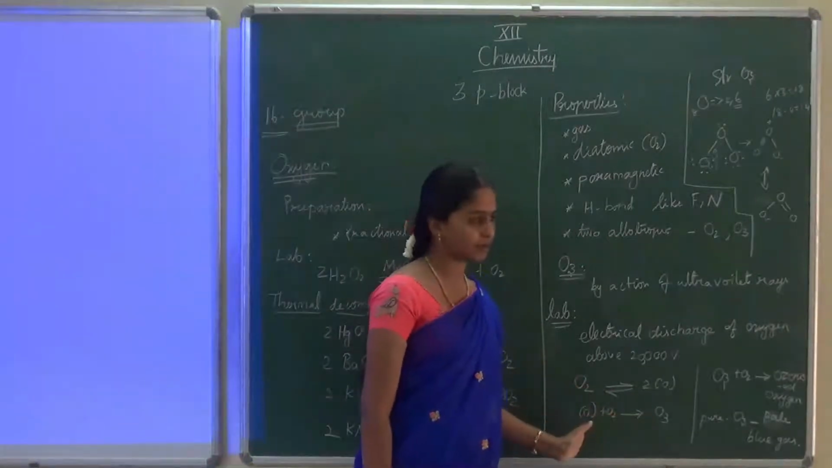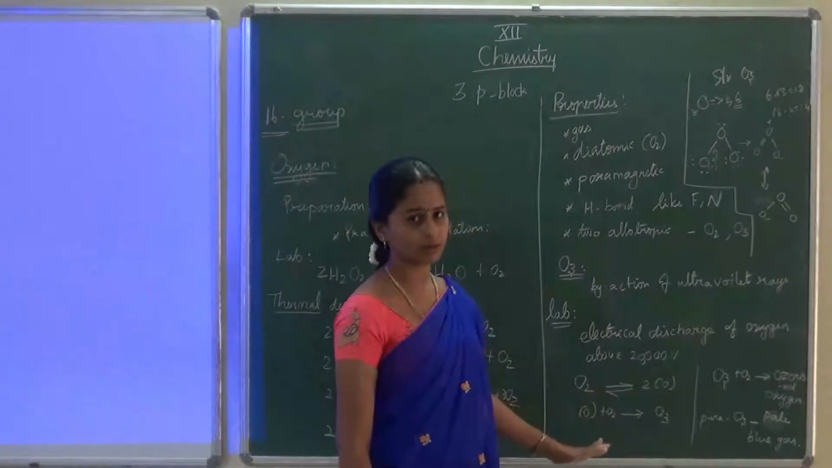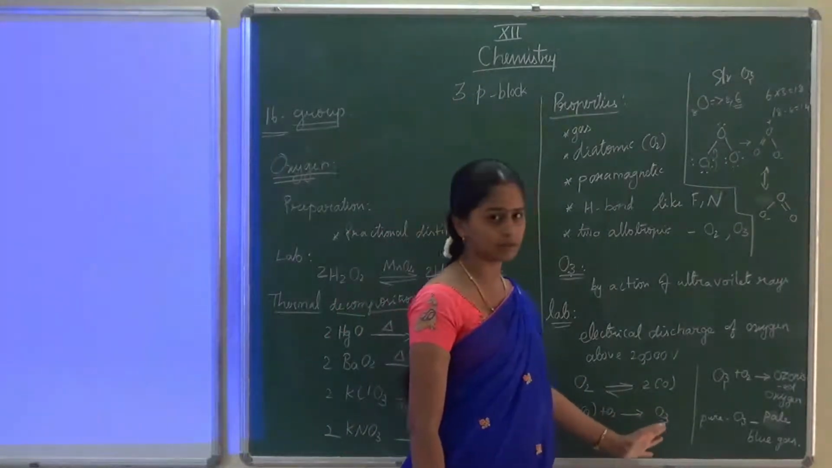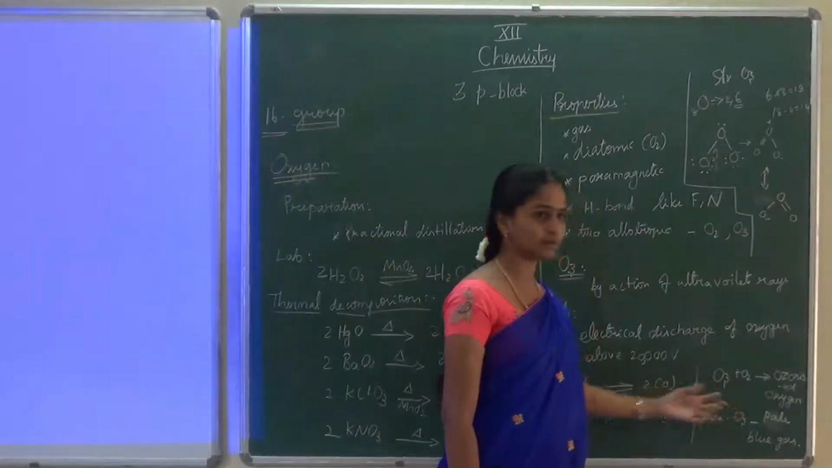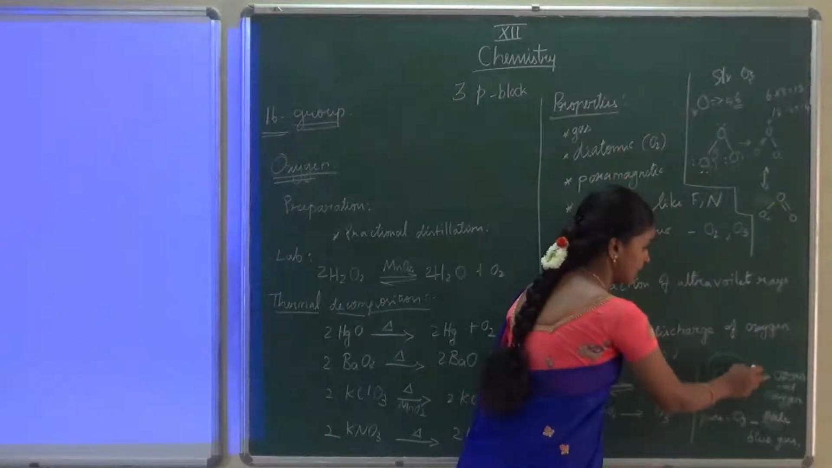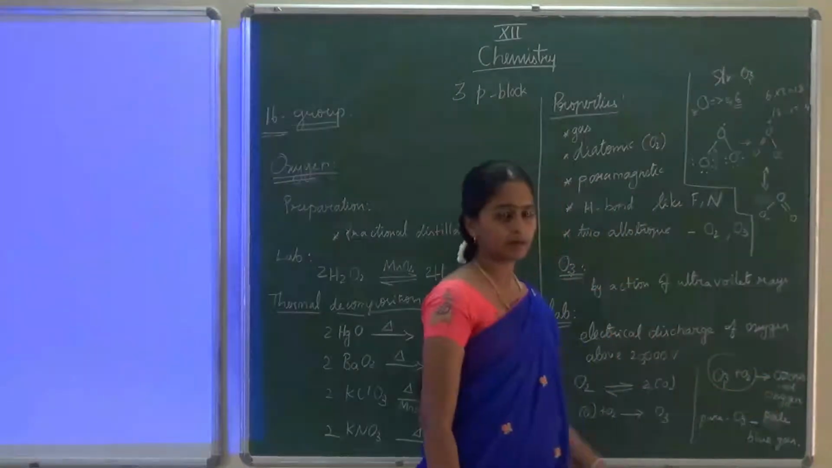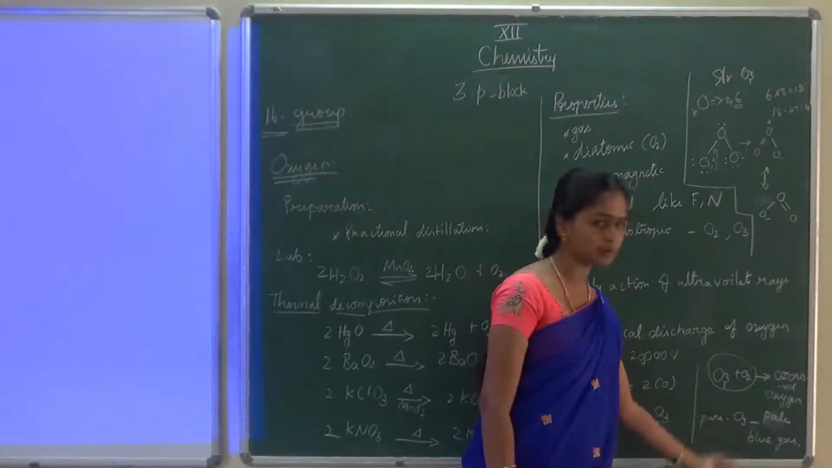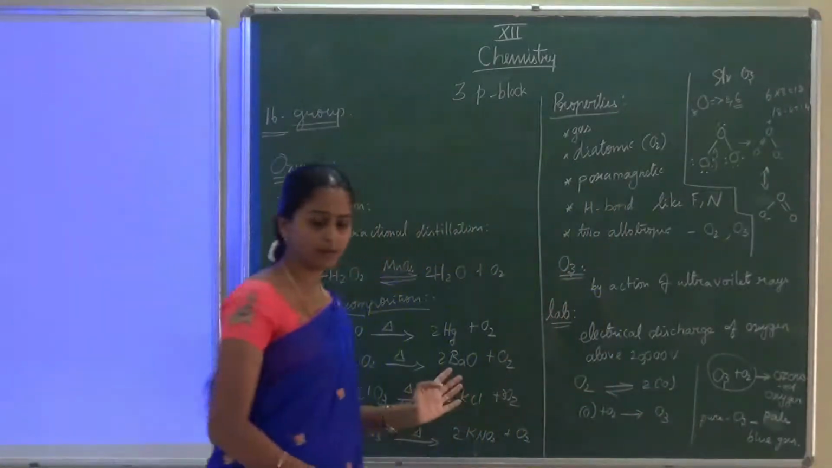Here we are not getting 100% of O3. Just 10% alone is converted into O3. The remaining is oxygen only. So it is a mixture of O3 and O2. This mixture is called ozonized oxygen. The pure ozone is a pale blue gas. I hope you have all understood this one.